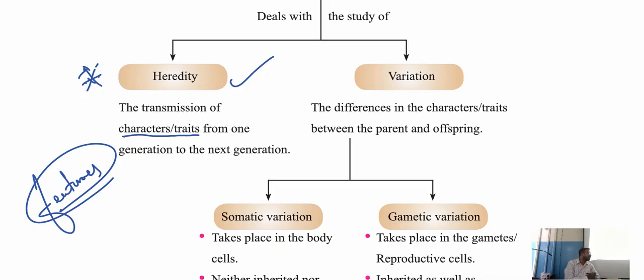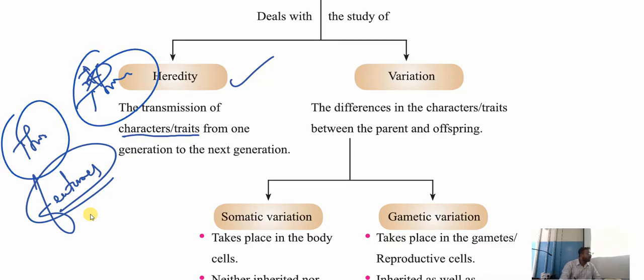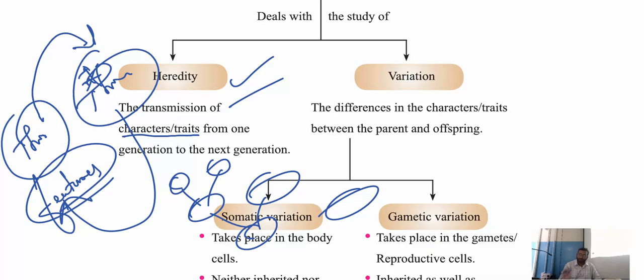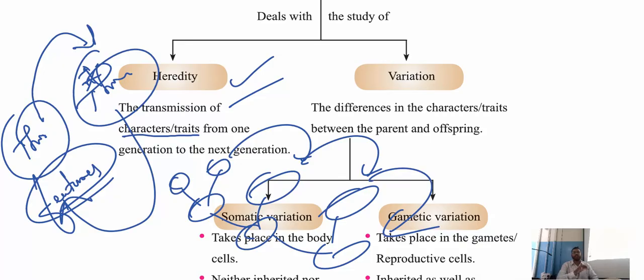These are the features. As I said, my father is thin, I am also thin. It means the traits, the features of my father have transferred to me. The features of my mother have transferred to me. That's nothing but transmission of features or characters or traits from one generation to another generation. These are your parents and you are the one. Again, if you get married, your child, and again when they marry, even their child. So these traits are transferring from one generation to another generation.